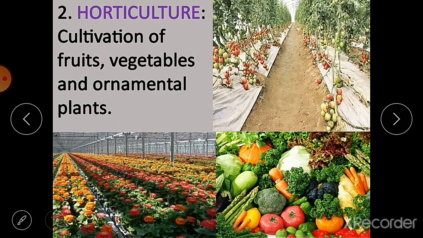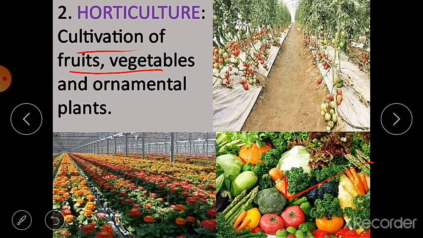The next is horticulture. It is the cultivation of fruits and vegetables and ornamental plants. Now, ornamental plants means that we use for different types of decorations, or simply we can keep in our home. So, horticulture is the subdivision of agriculture that deals with cultivation of fruits, vegetables and ornamental plants.